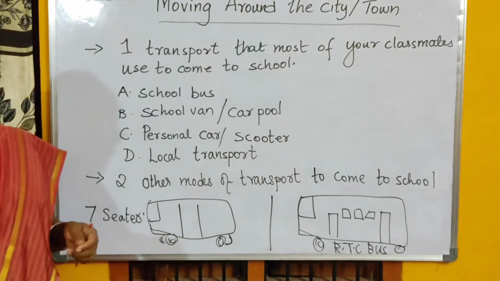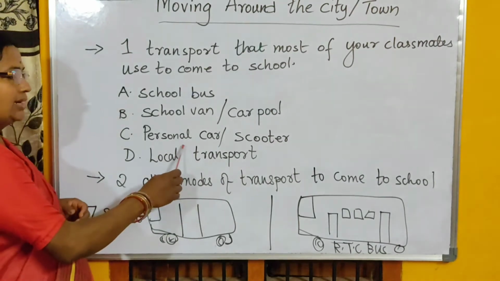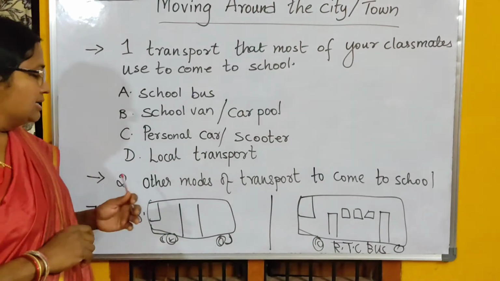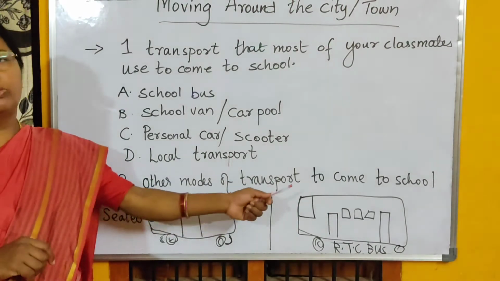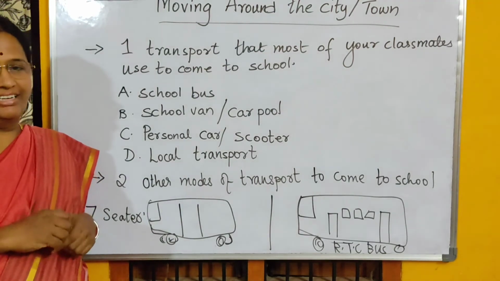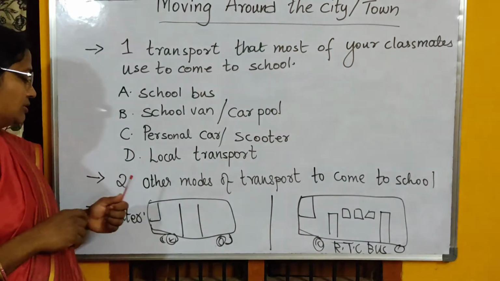So this one you can take: personal car, scooter and local transport. And 2 other modes of transport to come to school. Most of our students come in the 7-seater. Right? 7-seater auto. So you should draw.